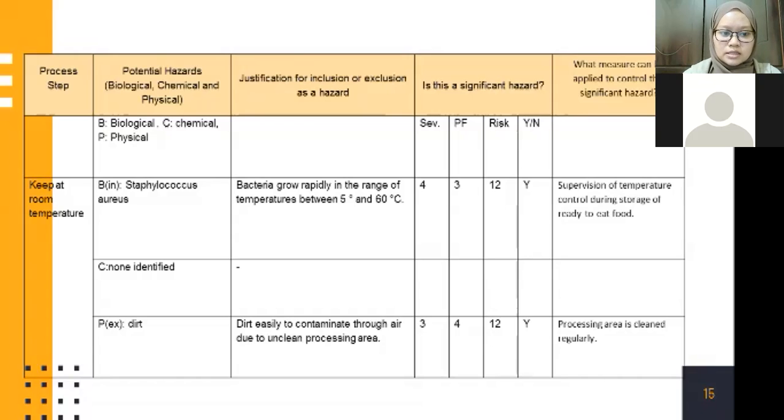And next is the chemical hazard, which is non-identified and not likely to occur during this process. Next is the physical potential hazard, which is dirt, and the justification for this hazard is that dirt easily contaminates through air due to an unclean processing area, and the range of the risk is 12, and yes, it indicates a significant hazard. And the measure that can be applied to control the significant hazard is that the processing area is cleaned regularly.